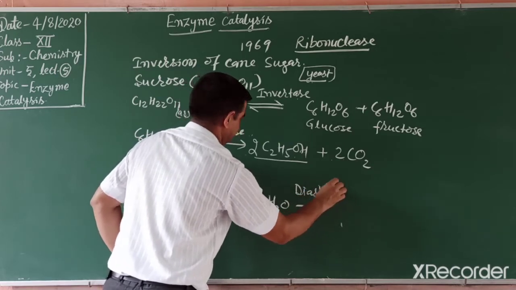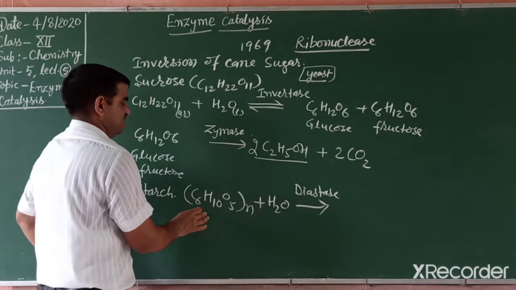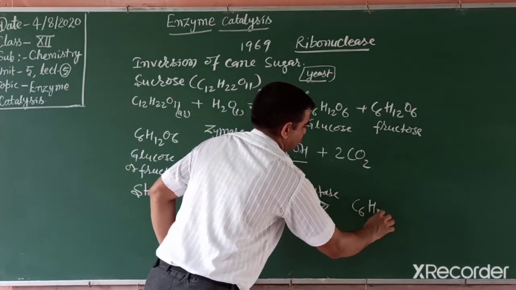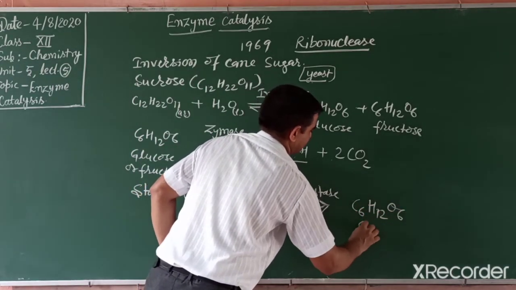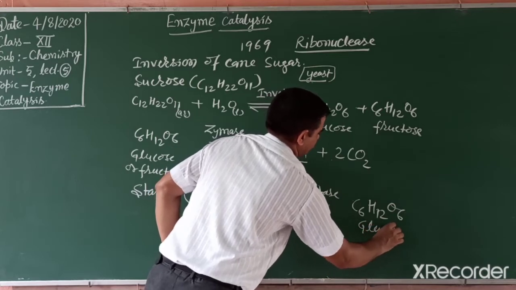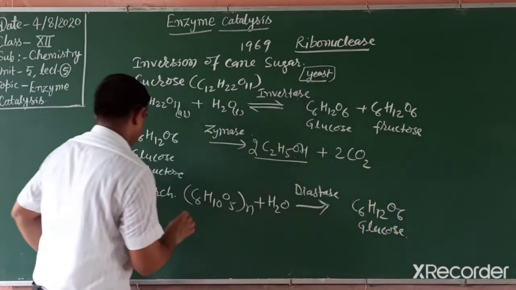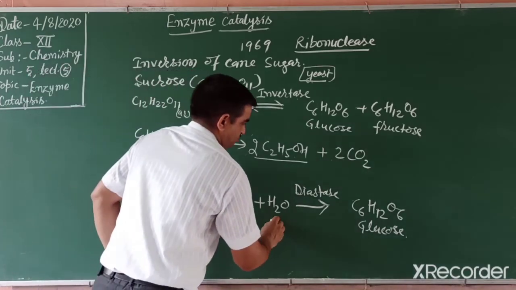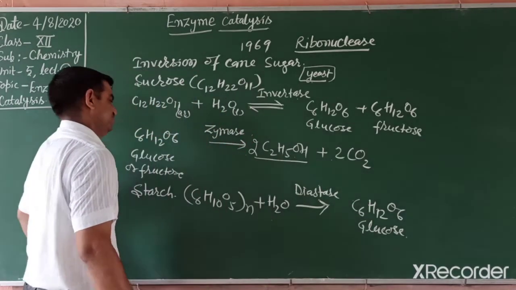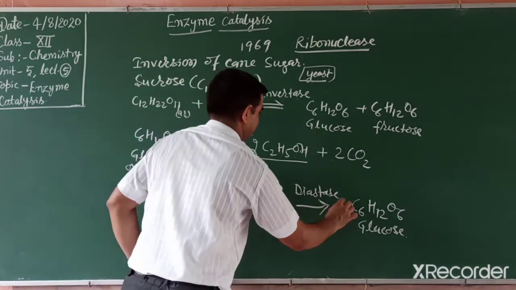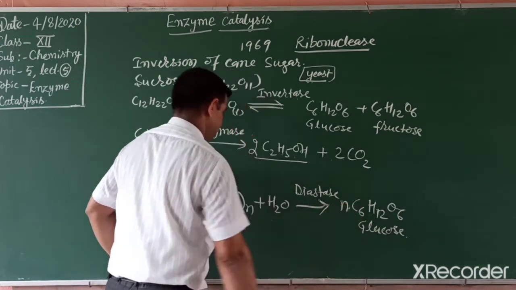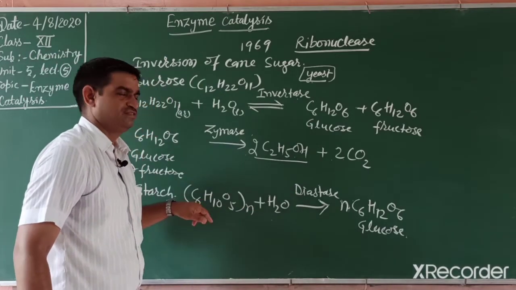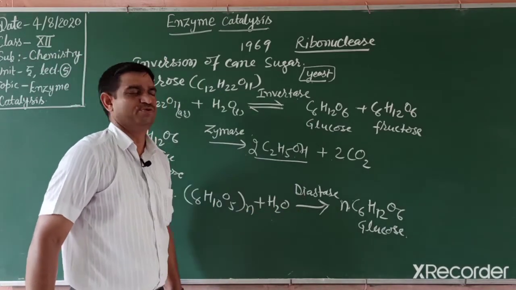This diastase enzyme breaks this starch into glucose, C6H12O6, because ultimately starch converts into glucose. We get molecules of glucose in this way. So students, diastase converts starch into glucose.